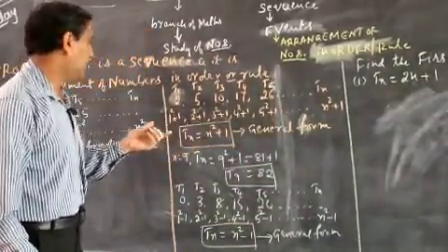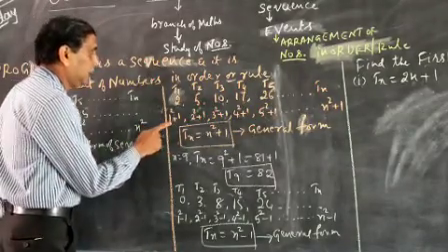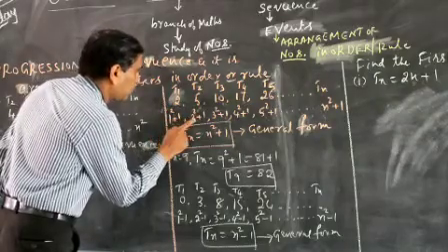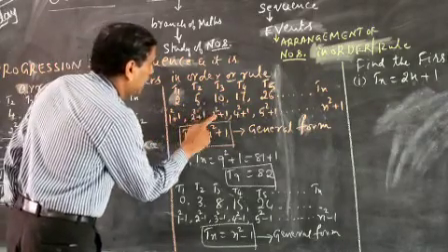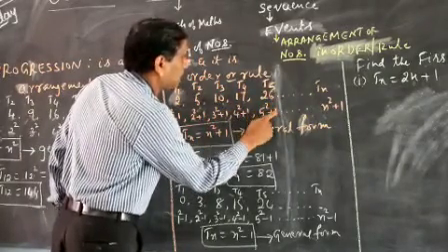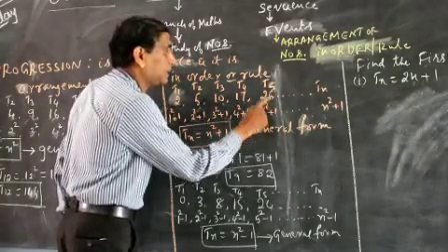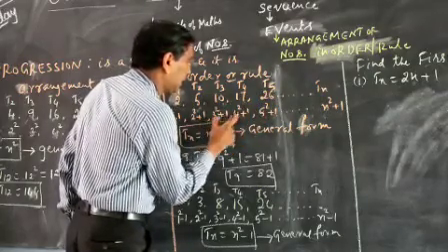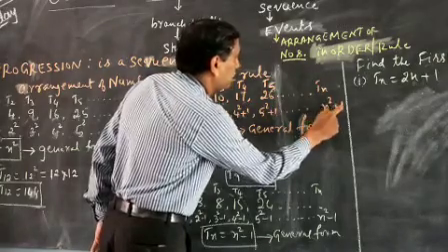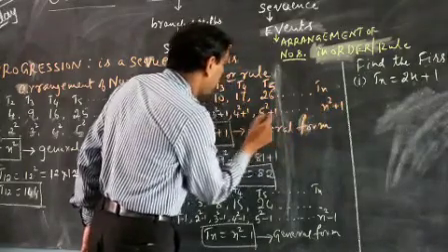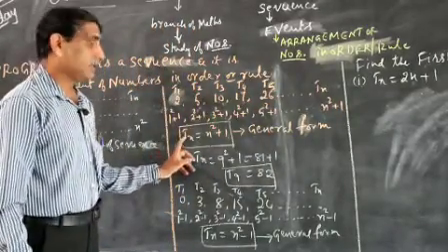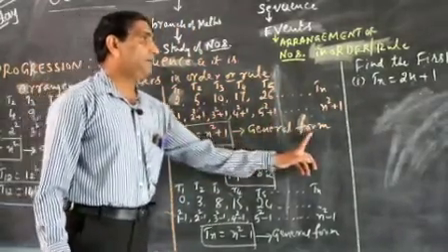Look here, children. One more time I will explain how to find the order. The first term we got by 1 squared plus 1, the second term by 2 squared plus 1, the third term by 3 squared plus 1, the fourth term by 4 squared plus 1, the fifth term by 5 squared plus 1. 5 squared means 5 fives are 25, plus 1 is 26. So this is the sequential order. What will be the nth term? n squared plus 1. The plus 1 is common in all the terms. Therefore, Tn is equal to n squared plus 1 is the general form of the sequence.